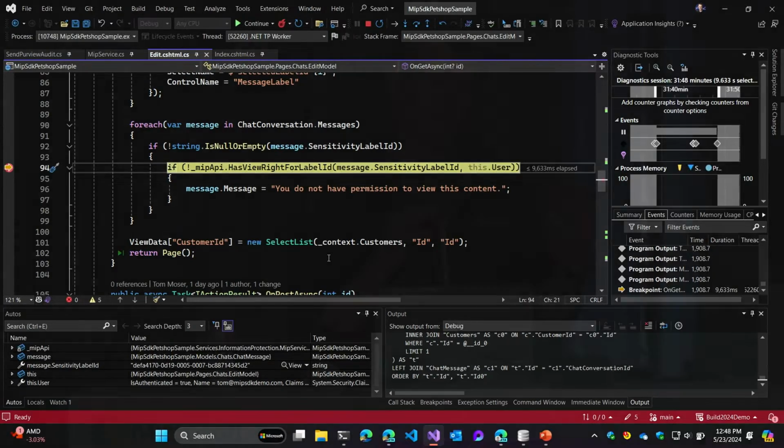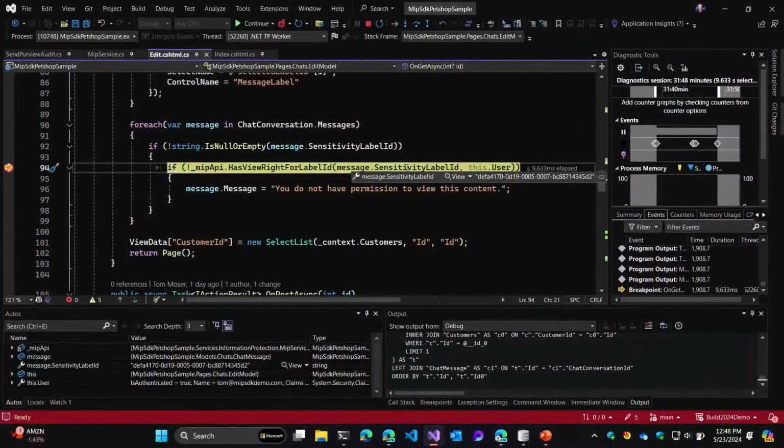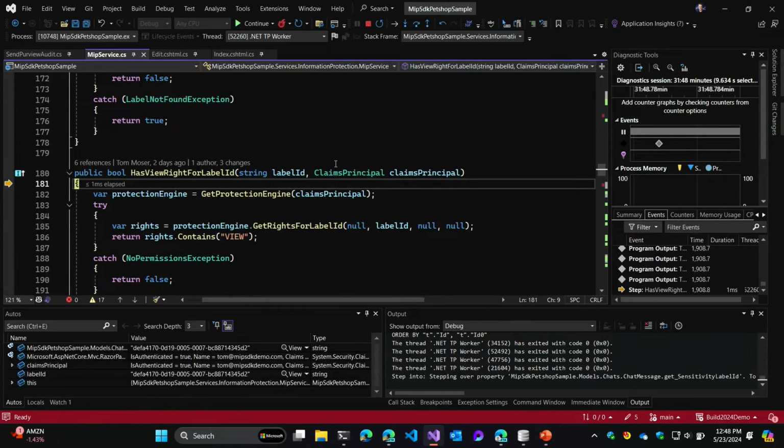A bunch of these chats are either labeled confidential all employees or they're highly confidential restricted data. So for each one of these chats we look at, we're going to check the label ID. We do that by calling this API we built called hasViewRights for label ID. If we step into that, you can see that we're actually calling the Purview Information Protection SDK, and we are checking the user's rights on a specific label.